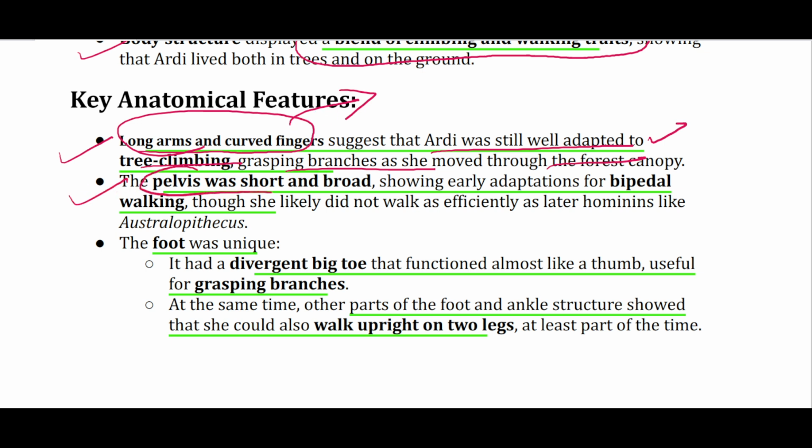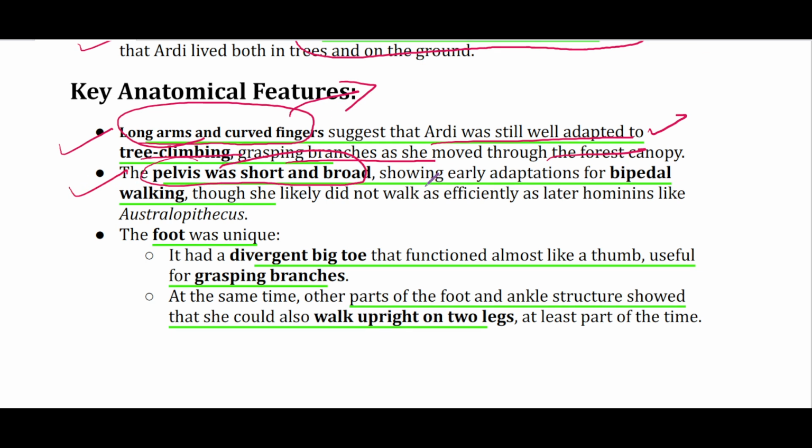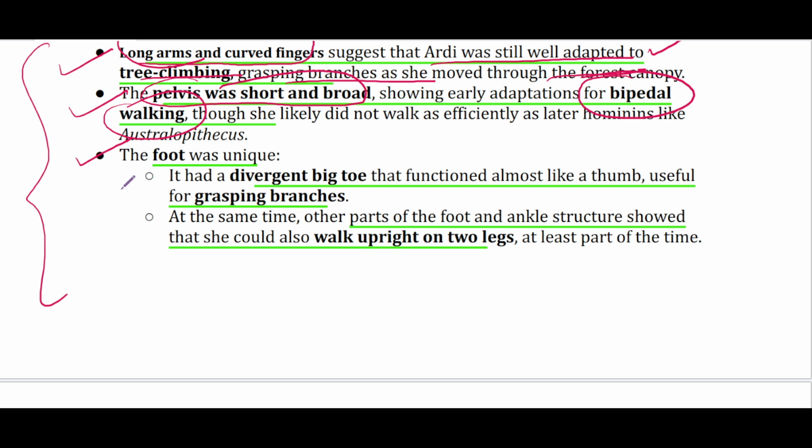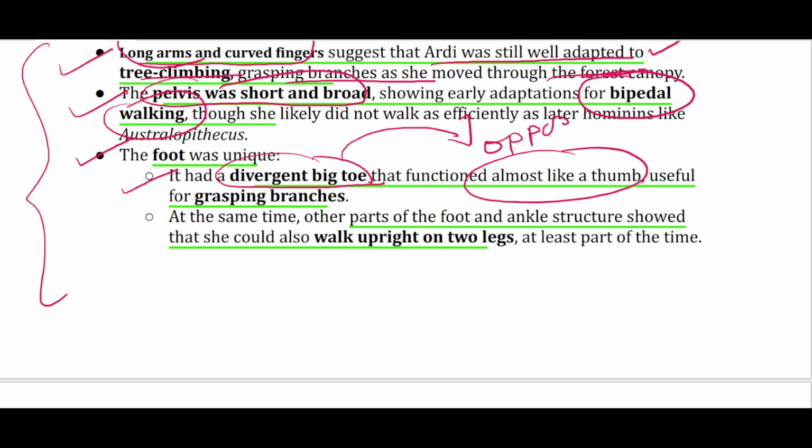The pelvis was short and broad, which shows adaptation for early bipedal walking. Now, the unique feature lies in the foot. The foot had a divergent big toe, and this divergent big toe functioned almost like a thumb. In other words, it was a near opposable thumb, which was also useful for grasping branches.